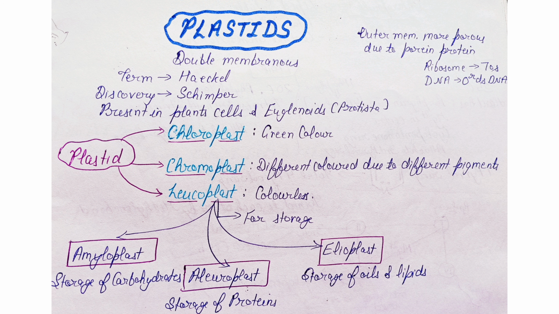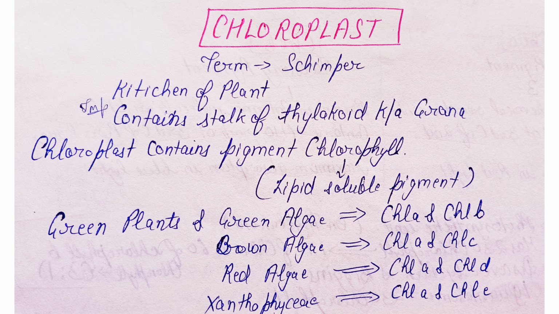First one is the chloroplast, which is of green color. Second is chromoplast. The chromoplasts are of different color due to the presence of pigments. And the leucoplast form of the plastid is colorless and meant only for storage. It is further divided into amyloplast, aleuroplast and elaioplast. The chloroplast is known as the kitchen of plant cell.